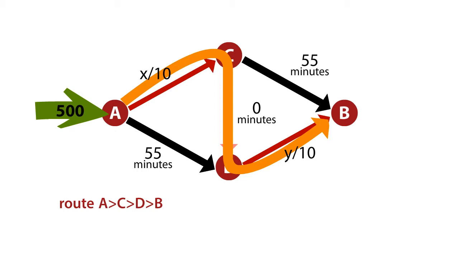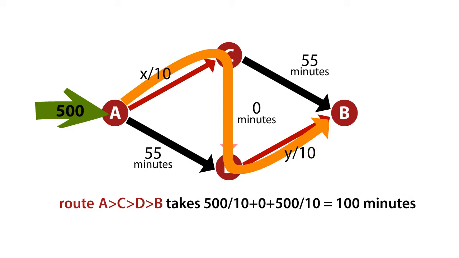And the travel times on these edges are X over 10 and Y over 10. Both are 500 over 10 equals 50 minutes, for a total travel time of 100 minutes. 50 minutes on the first edge, 0 in the middle, and another 50 minutes at the end, for a total travel time of 100 minutes. So definitely life got worse. In this solution, the total travel time went from the previous 80 minutes to now 100 minutes. But we're going to claim that despite this, this is a Nash equilibrium.